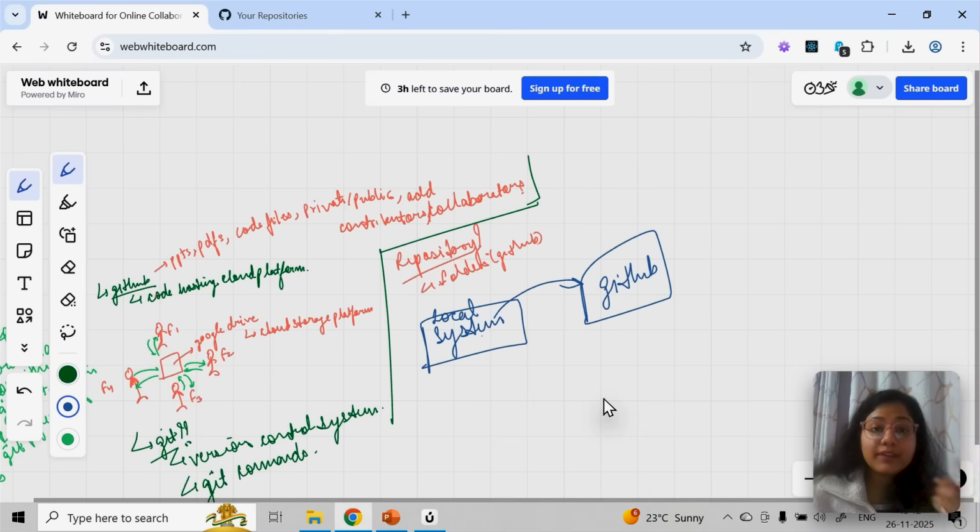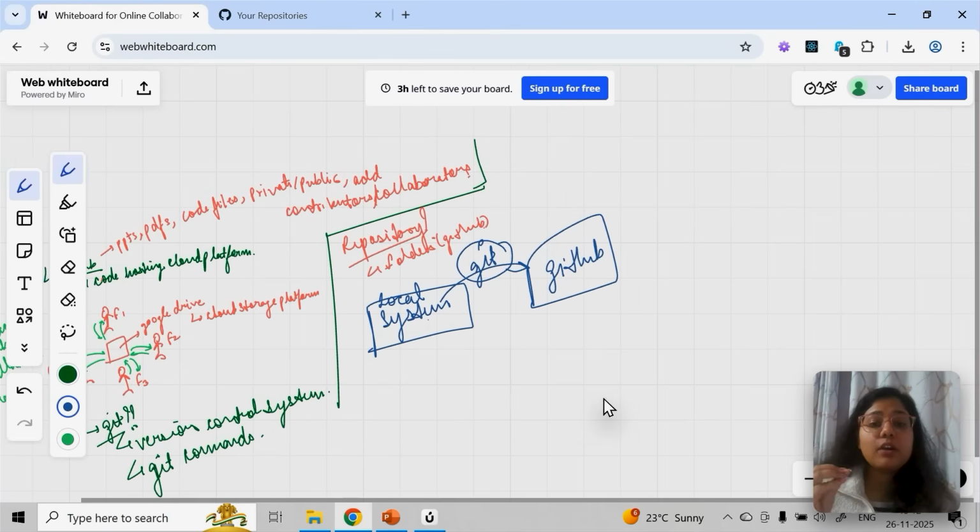So what is the mediator? The mediator is Git. Git will help you to do that, first of all. So that's why we did it. You can imagine GitHub has its own servers where all the data will go and be stored. So my code is in my laptop, and I want to store it on GitHub. How am I going to store it? Through Git, in simple words. That is where Git will help me out. That's why we install Git.